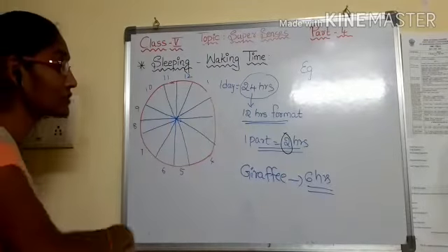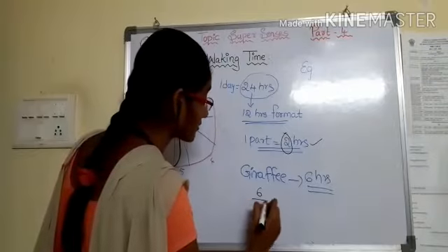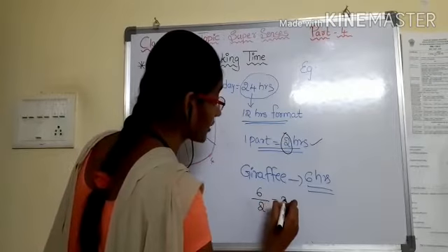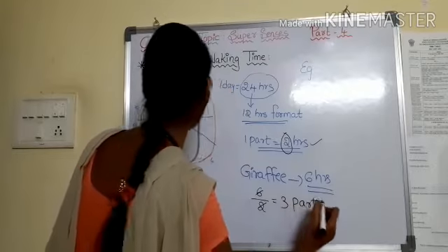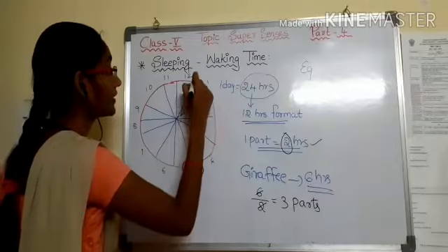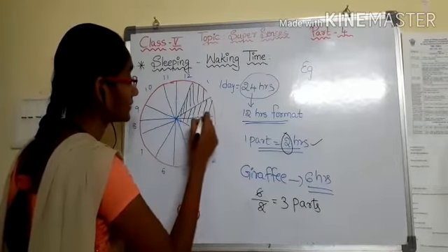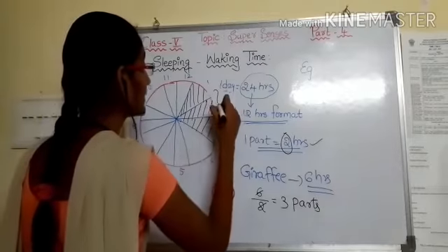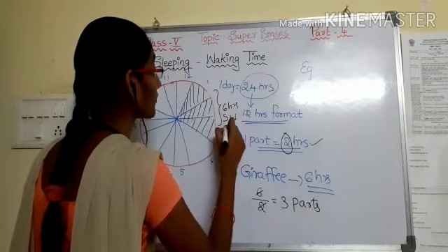For 6 hours, one part is equal to 2 hours. 6 hours divided by 2, how many parts do we have to cover? Yes, 3 parts we have to shade. 1 part, 2 parts and the 3rd one. So these 6 hours are the sleeping hours for the giraffe.